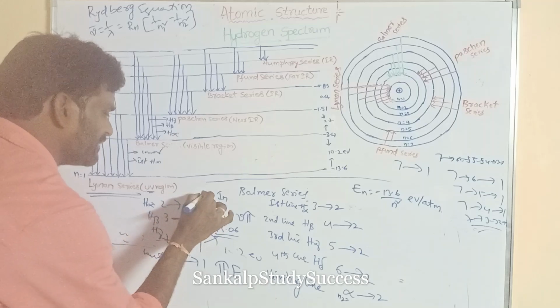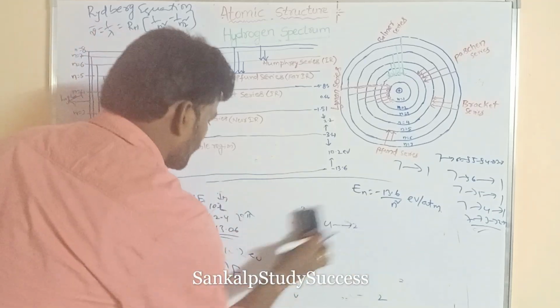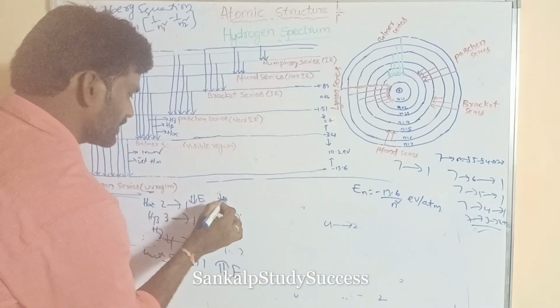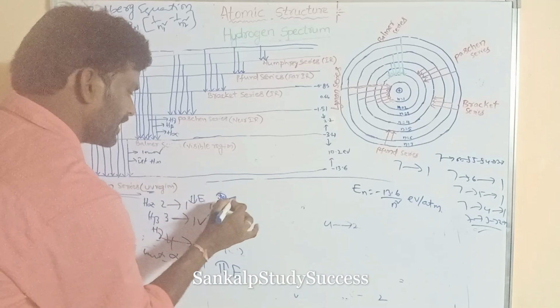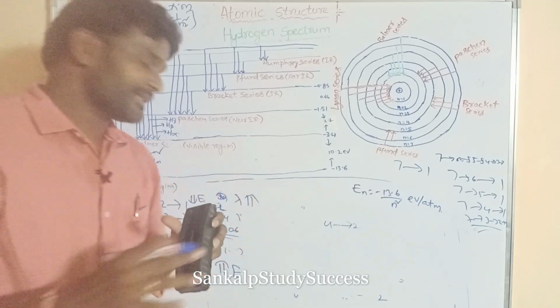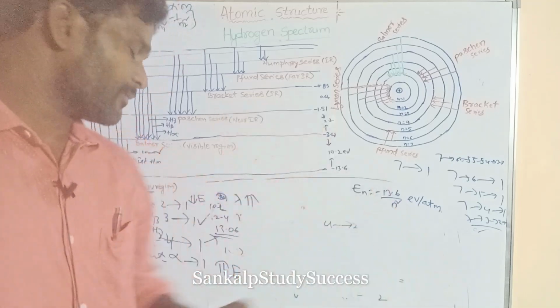So lower energy means higher wavelength. Energy and wavelength are in what relation? Energy and wavelength are inversely proportional.